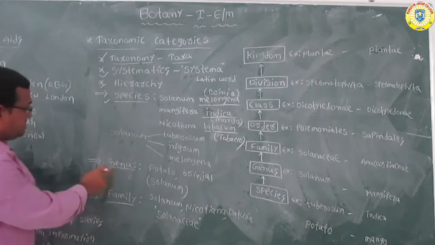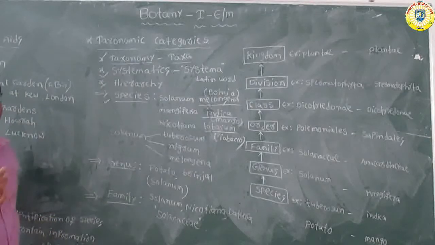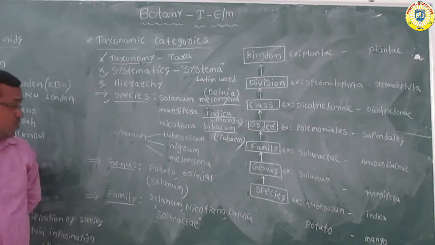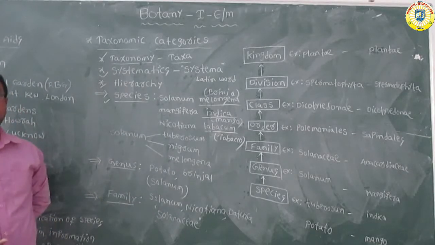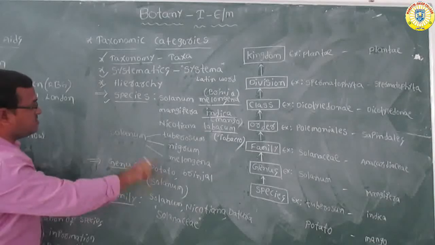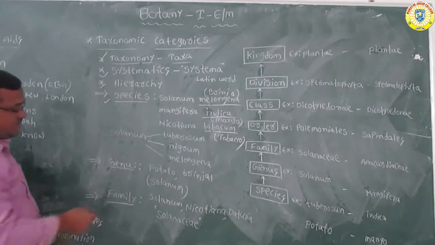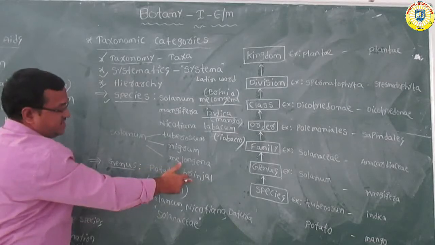Now coming to the genus, the second one. The genus includes a related group of species. Here you can see potato and brinjal.